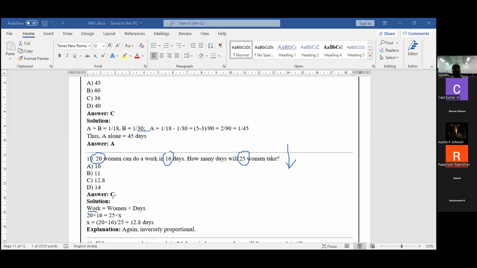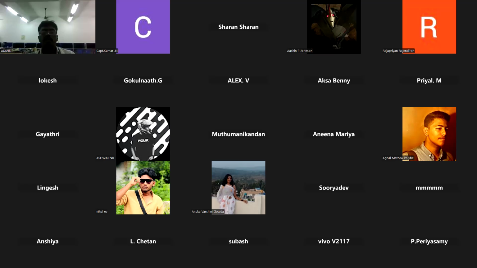Work is nothing but number of persons times number of days. First, work is 20 persons, and how many days did it complete? 60. Now the person value will increase to 25. The number of days is the question. Substitute and get the answer. That's all. Students, clear?